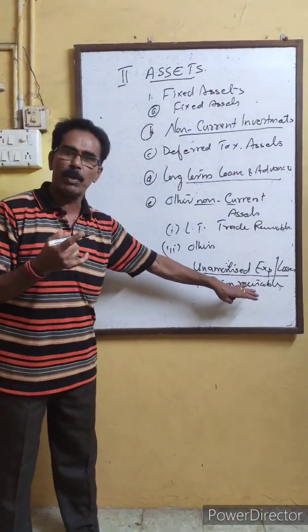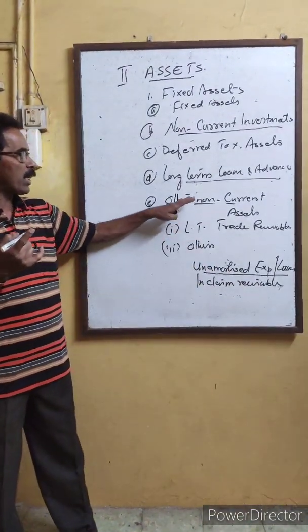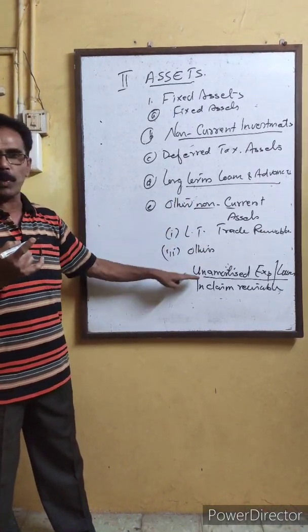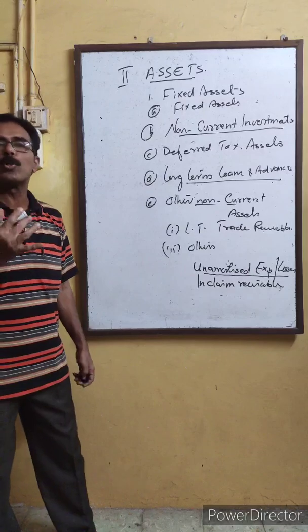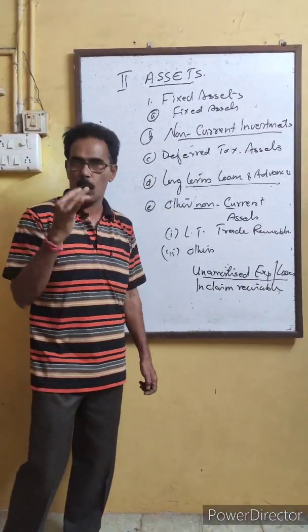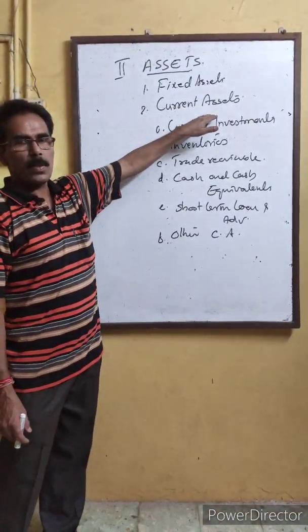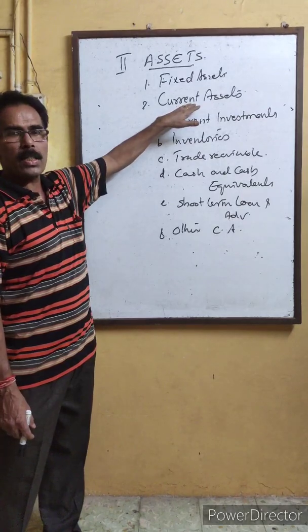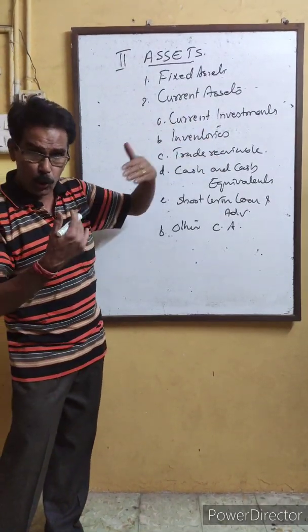If any amount is receivable, that is also coming under these other non-current assets. And all its explanation, as I told you again and again, should be specifically shown under notes to account.